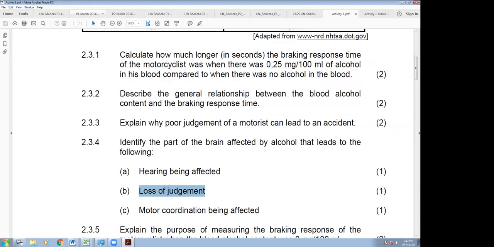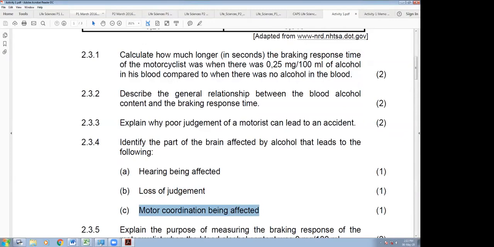And motor coordination being affected. Right, coordination is how you get things working good, Lindiwe. It's the cerebellum, right? Many of you all heard that answer, good, right? So we know that for coordination of voluntary actions, it comes from the cerebellum. So you can see this question is asking something that's straightforward, but in a different way, right?